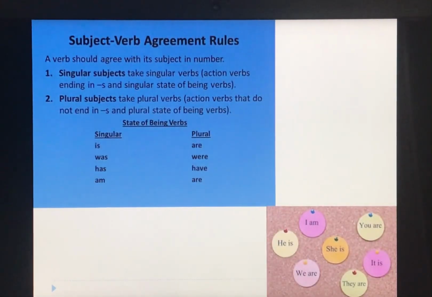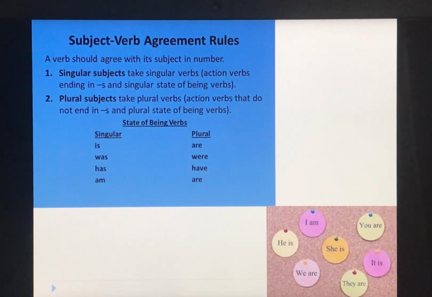The second thing that you should remember is with singular things we use is, was, has, and we always use am with I. I am. I is, I are, they all are wrong. This is exceptional. With I we always use am. And with a singular thing we use is, was or has, while with a plural thing we use are, were, have.